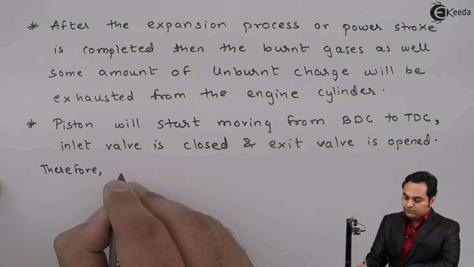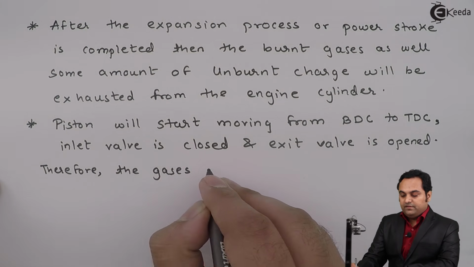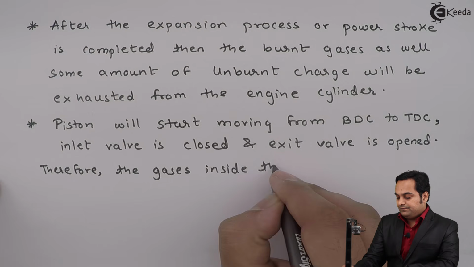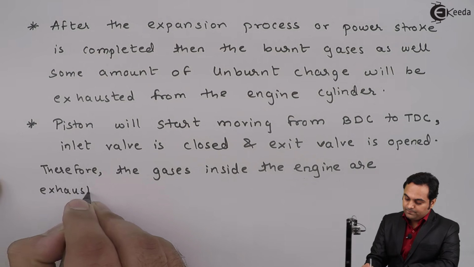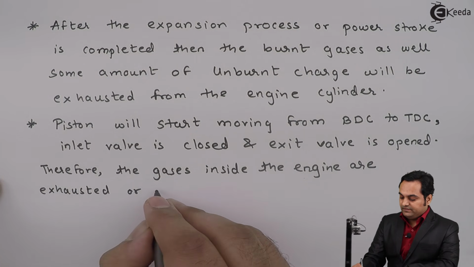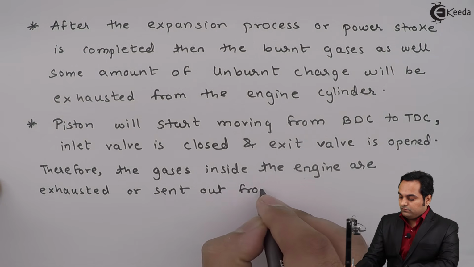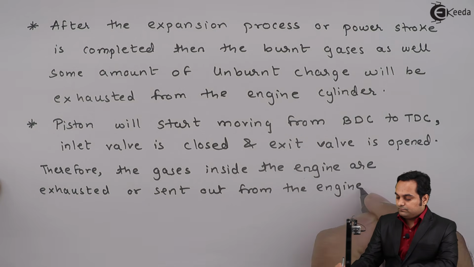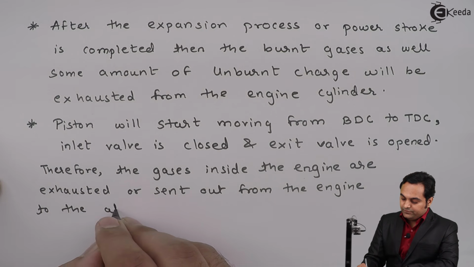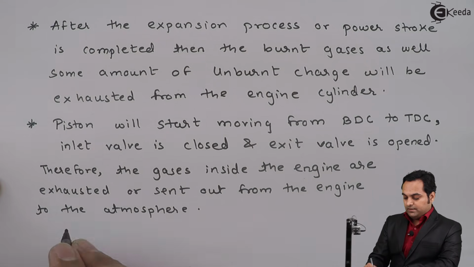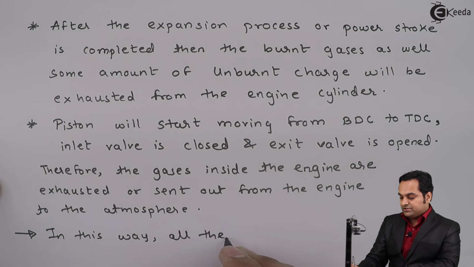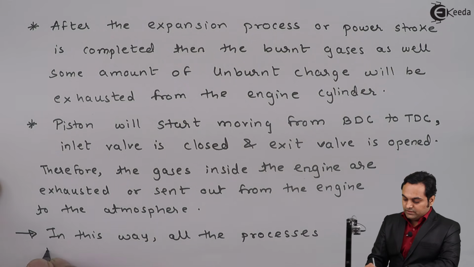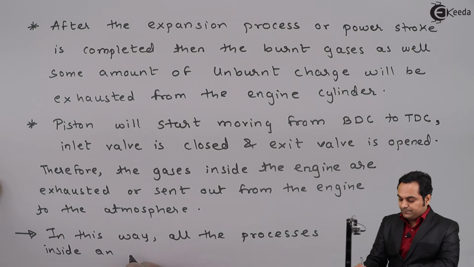Therefore the gases inside the engine are exhausted or sent out from the engine to the atmosphere, and in this way all the processes inside an engine get completed.